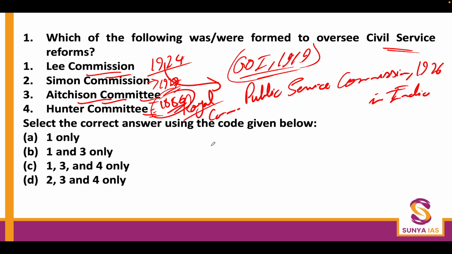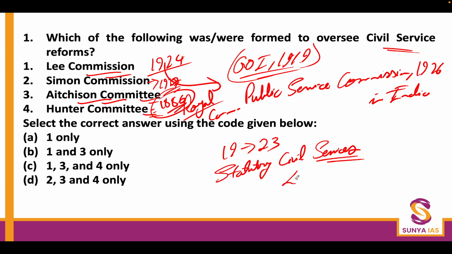First of all, to increase the maximum age for Indian students from 19 to 23, and also to ban the statutory civil services, which was started by Lord Lytton to give space to the people from the erstwhile Indian royalty in the bureaucracy of British India. Its recommendations were implemented in 1891. That also you should know. So 1 and 3 is the answer.